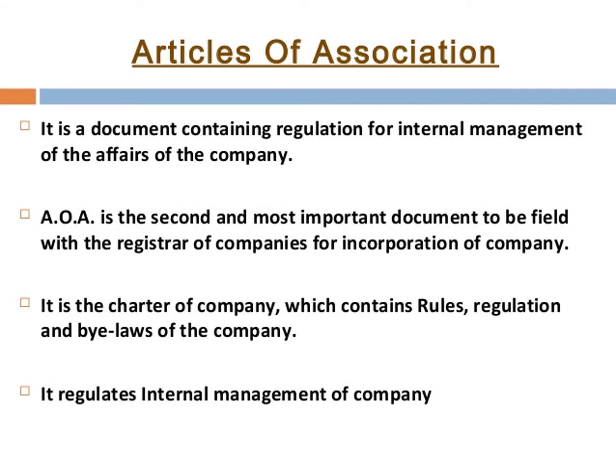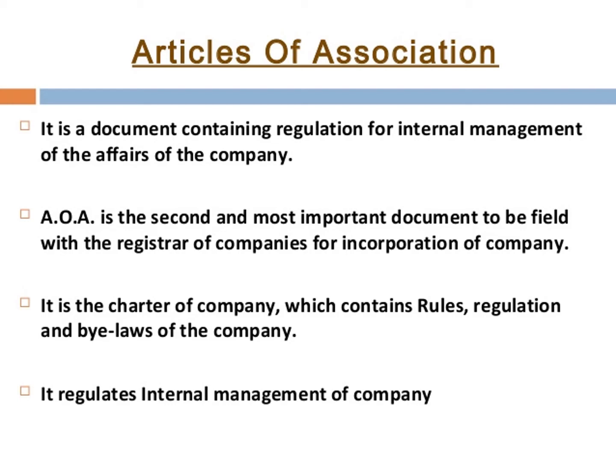I said the memorandum of association was the fundamental document, the charter document. The article of association is a secondary document, within the framework of the memorandum of association. It is a document containing regulations for the internal management and affairs of the company.